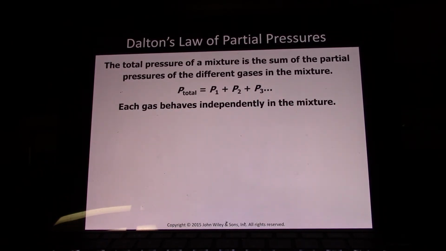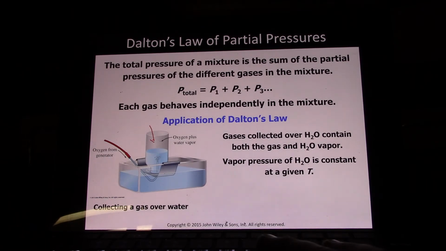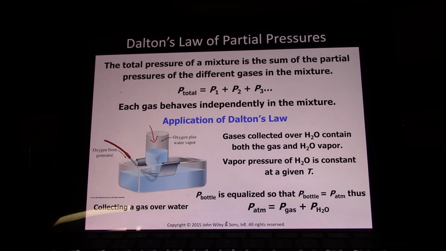Dalton realized that if you have a mixture of gases, each gas in the mixture behaves as if it's the only thing in there. So the total pressure of a gas mixture can be found by adding up the partial pressures of each individual gas found in the gas mixture. We apply this when we collect gases over water. We have to take into account the fact that there's both the gas we're collecting and also water vapor, because you're over water. So when you collect over water, you need to subtract the water vapor.